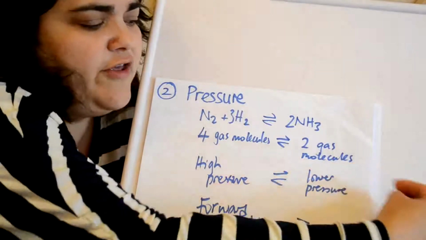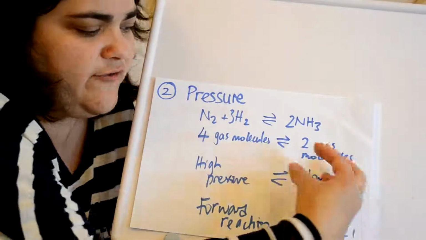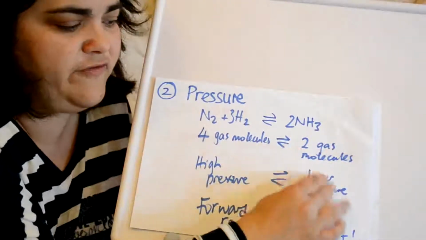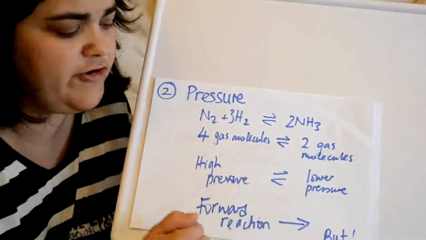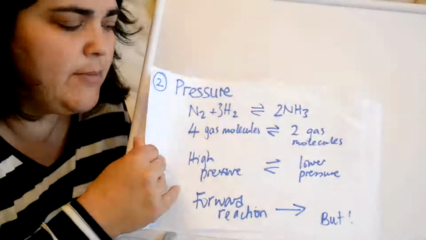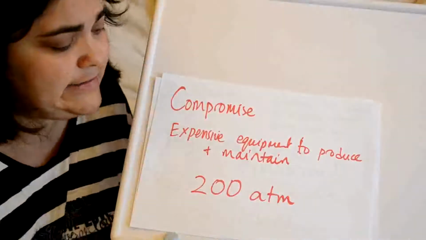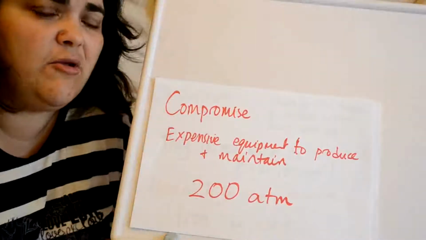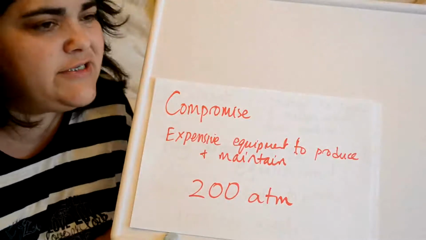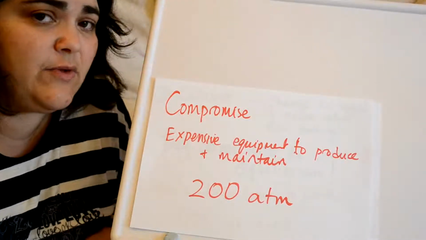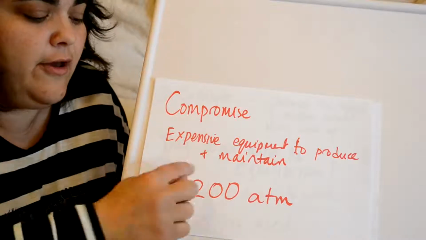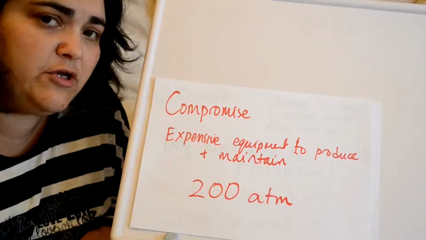So what we're looking for this time is we need to understand something about what is there. So let's have a look at the equation again. You've got 1 nitrogen and 3 hydrogens. That means overall you've got 4 gas molecules on this side. Okay. Over here there's only 2 ammonia, or 2 gas molecules. So if we compare them, 4 gas molecules over this side means actually, if you like, there's a lot more pressure and there's a lot more gas on this side than there is over here.